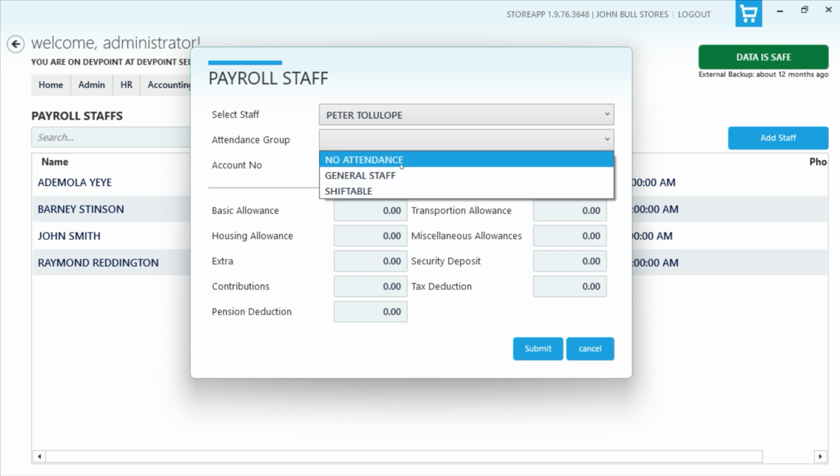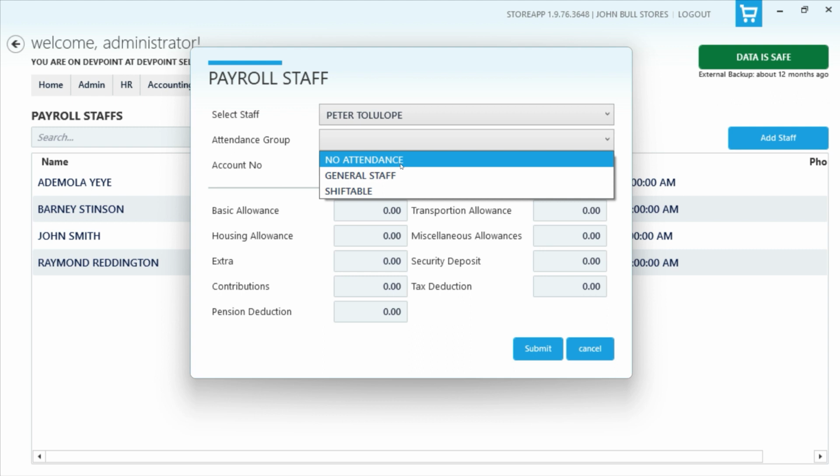So if I select no attendance, that means that this person would not have any deduction that is related to attendance at all, because our system can integrate with most attendance machines. So if you put somebody on no attendance, it means that they will not get any deduction when they come in late or they're absent. The system will just assume that they are present.